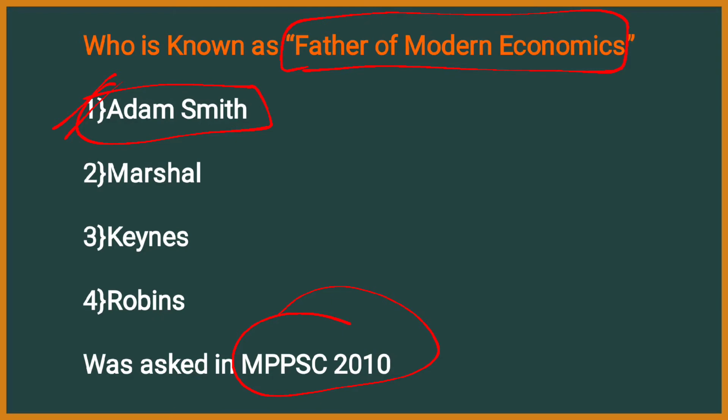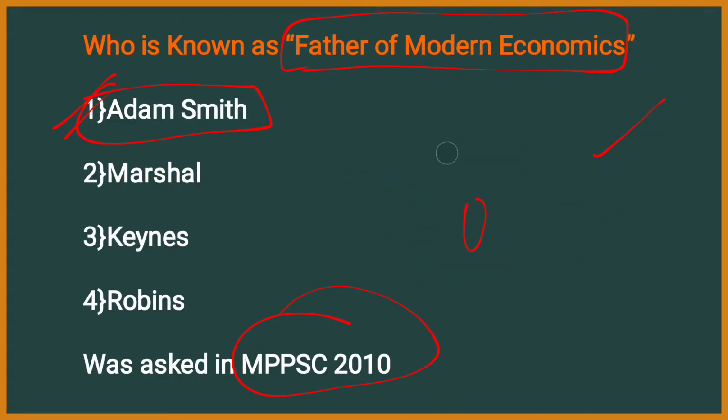Regarding Adam Smith, you need to know many things, such as he is the writer of the book Wealth of Nations. As well as he introduced the concept of paradox of thrift.